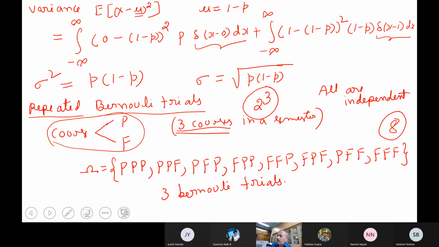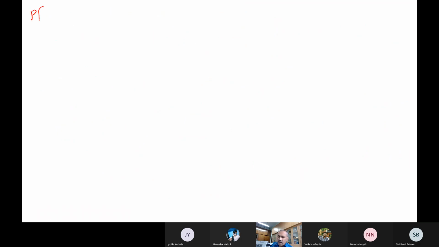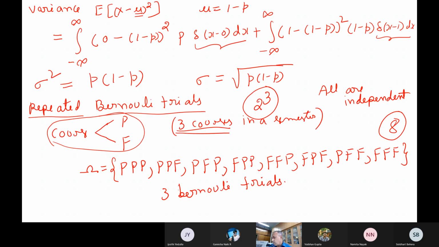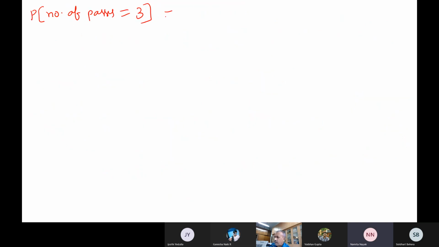Now we will calculate the probability. Number of passes is 3, that means you will pass all 3 courses. What is the probability of getting PPP? In this sample space we have 8. Namita, you told, right? 1 by 8. Excellent.